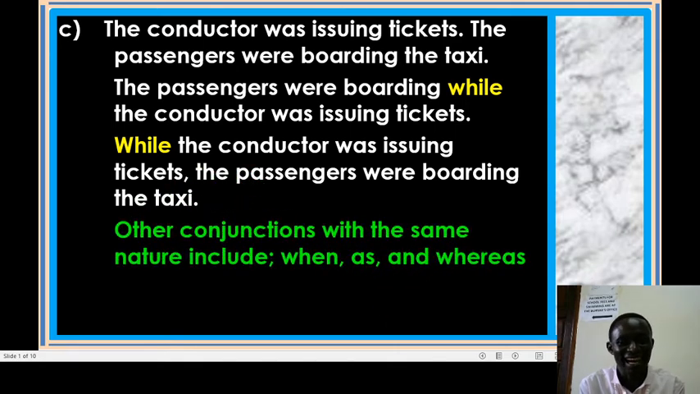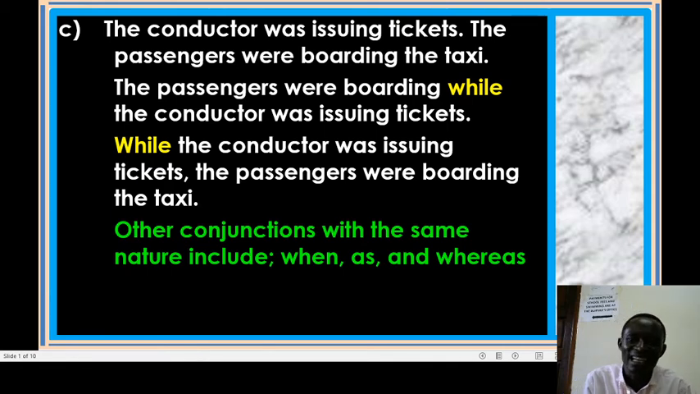Then we have other conjunctions of the same nature. These are words you can use in place of while. We have the words when, as, and whereas. So I can say, the passengers were boarding the taxi when the conductor was issuing the tickets.